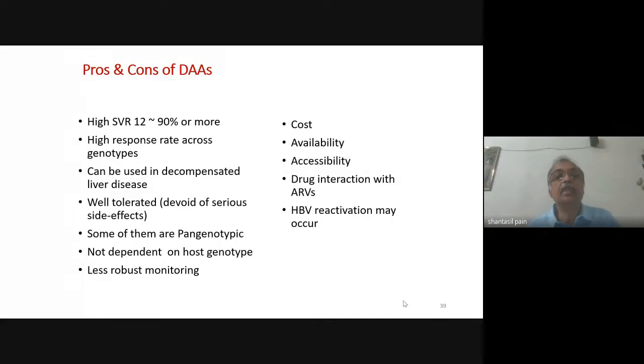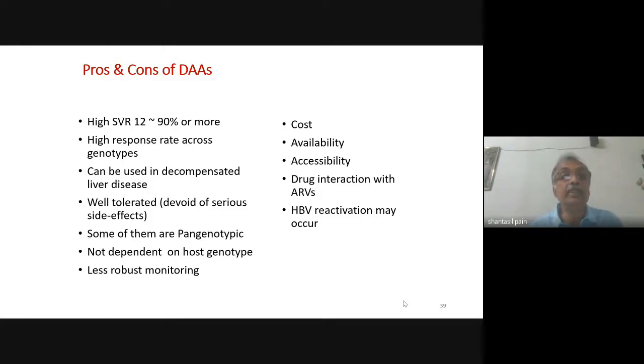SVR 12 means that 12 weeks after completion of the treatment, the HCV RNA is undetectable. So these drugs have an SVR 12 of 90% or more. They have a high response rate across the genotypes. We are using a pan-genotypic regimen in our program.